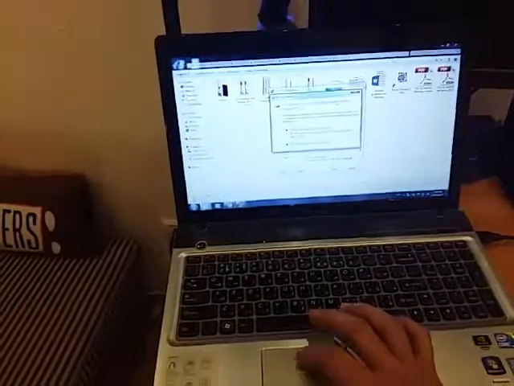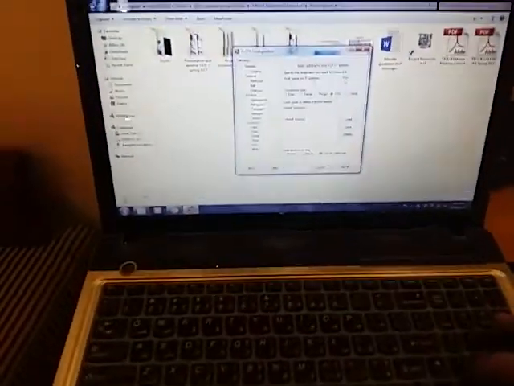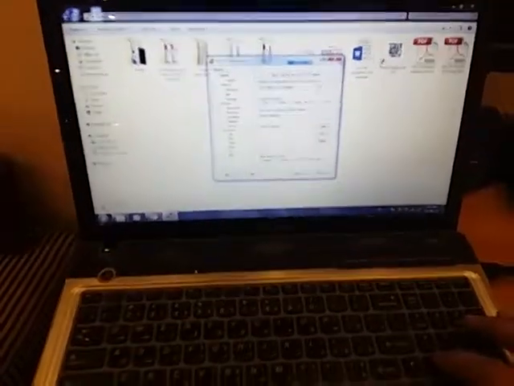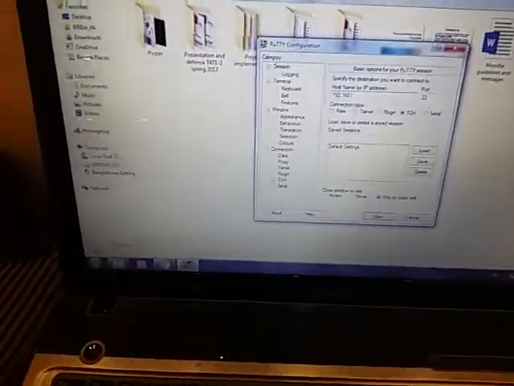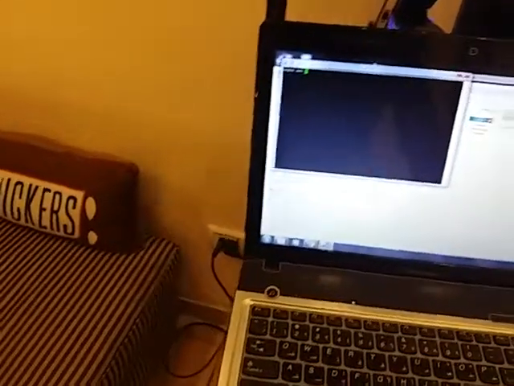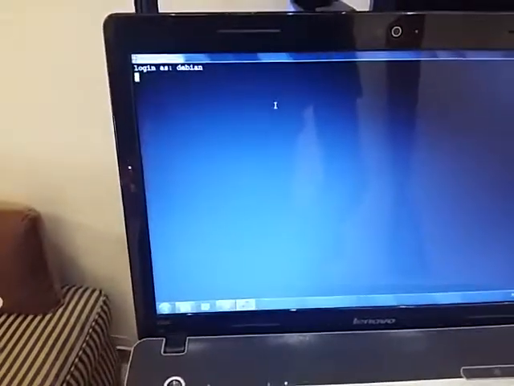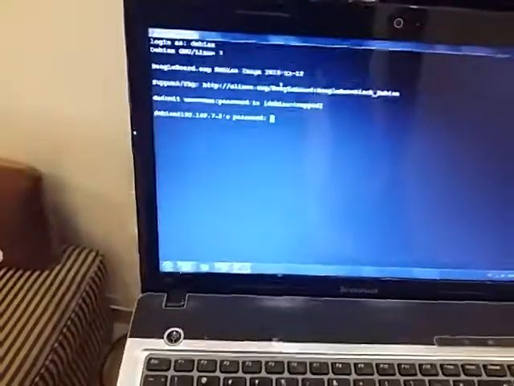First of all, to access the board, we use PuTTY and access it via a secure shell connection by entering this IP address, 192.168.7.2. This is the IP address of the board. The username is debian, and the password is temp.pwd.